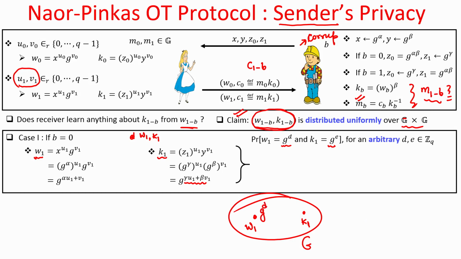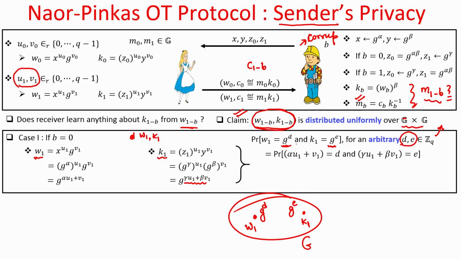Let us call that discrete logarithm d, and in the same way the second element k1, whose probability of being a specific element we are trying to find, I can write as g power e, where e is the discrete logarithm of that arbitrary element. So, we are analyzing the probability that w1 is equal to g power d and k1 is equal to g power e, where you fix d and e arbitrarily from the set 0 to q minus 1, and the probability turns out to be non-zero.